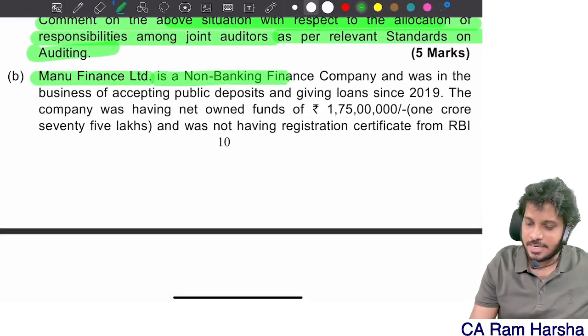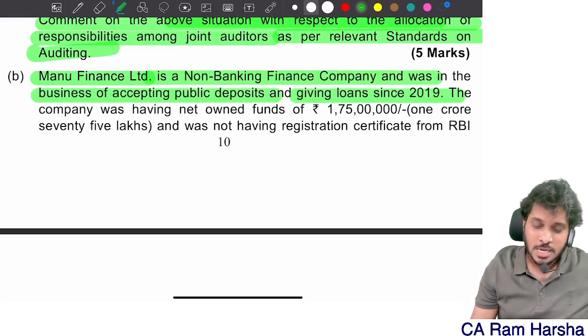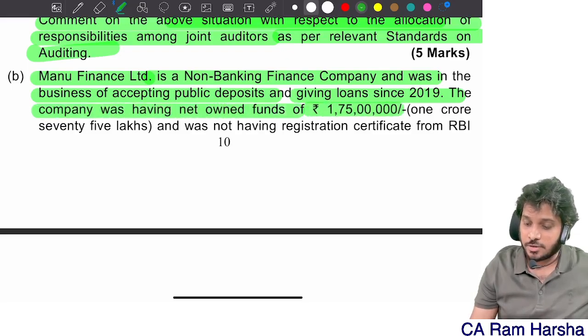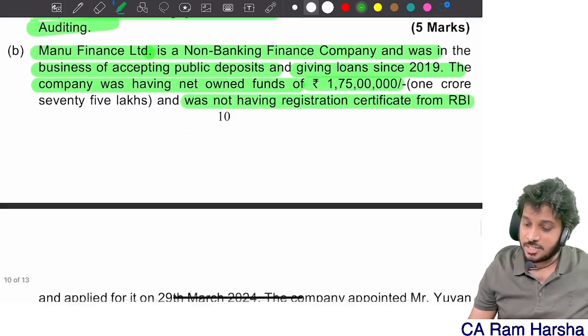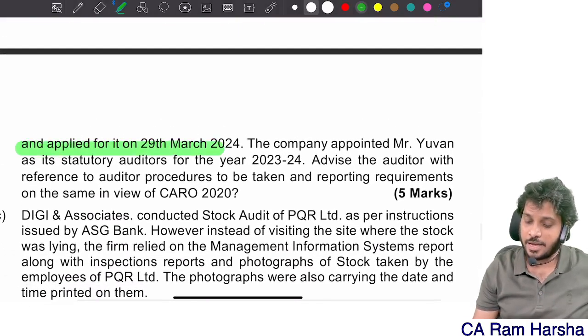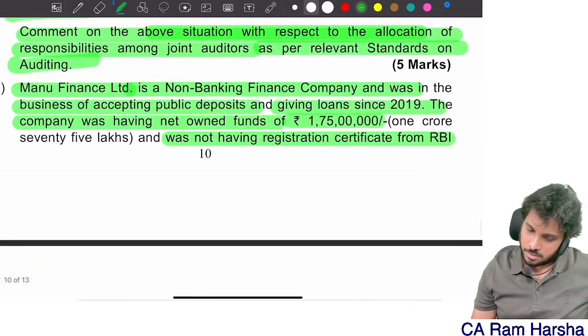Manu Finance Limited is an NBFC and was in the business of accepting public deposits and giving loans. The company was having net owned funds of 1 crore 75 lakh. Correct? It must have 2 crore, no? And was not having a registration certificate with RBI, while accepting public deposits and giving loans.